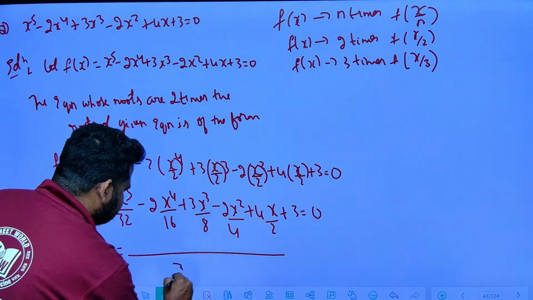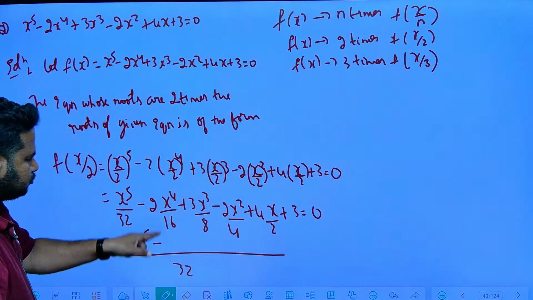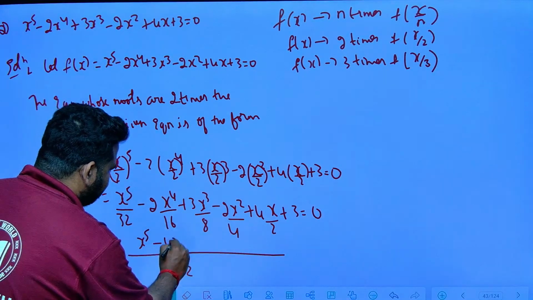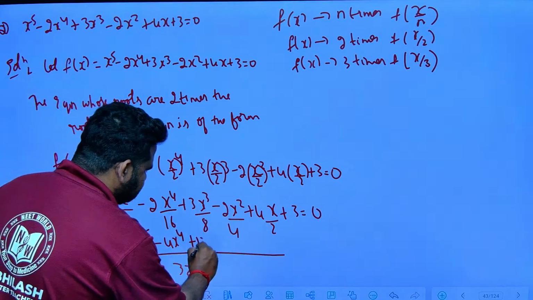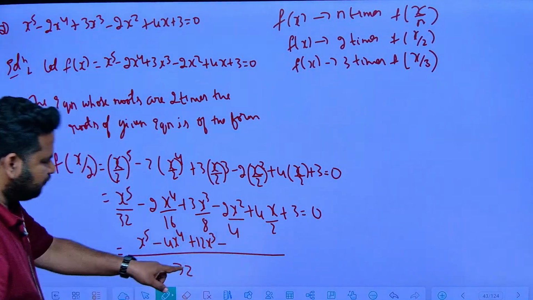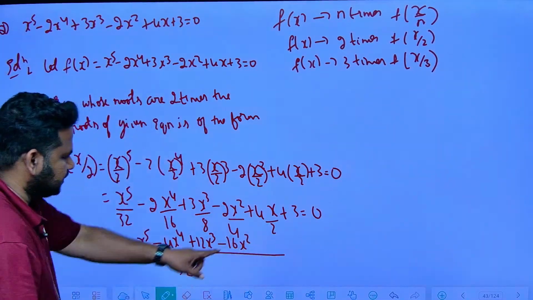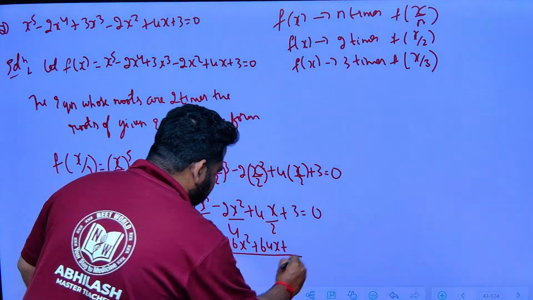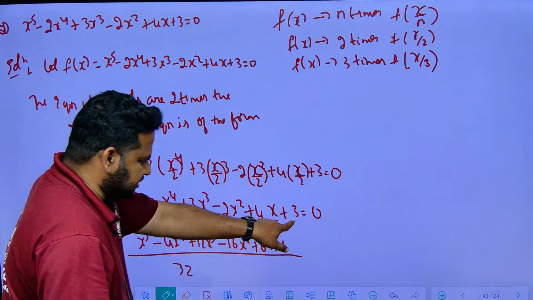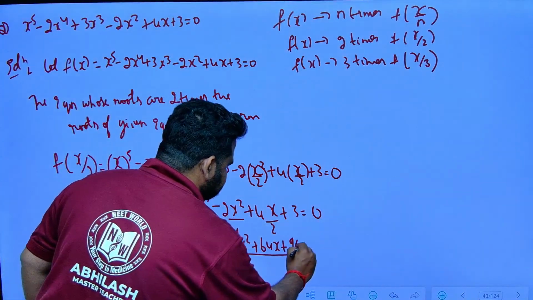32 is the LCM. So, this will become x^5 minus 4x^4. 32 by 8 is 4, 4 into 3 is 12, so 12x^3. 32 by 4 is 8, 8 into 2 is 16, so 16x^2. 32 by 2 is 16, 16 into 4 is 64x, plus 1 into 32, which is 32, and 32 into 3 is 96, equal to 0.